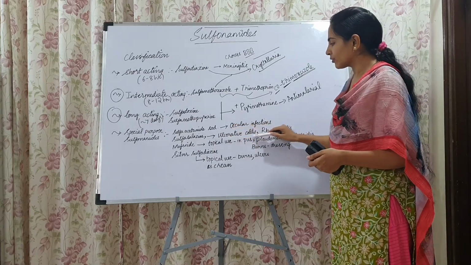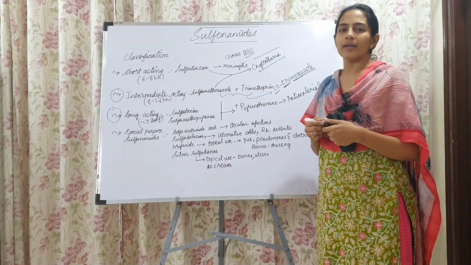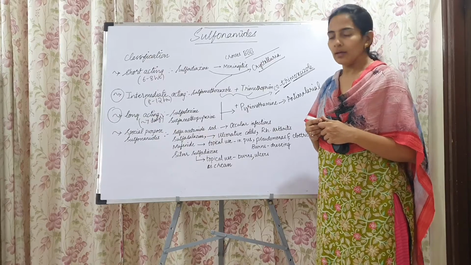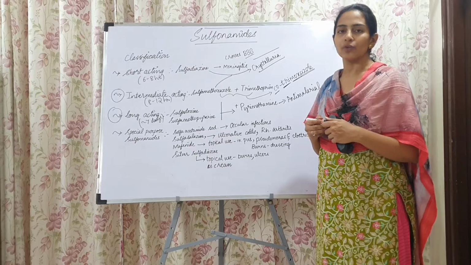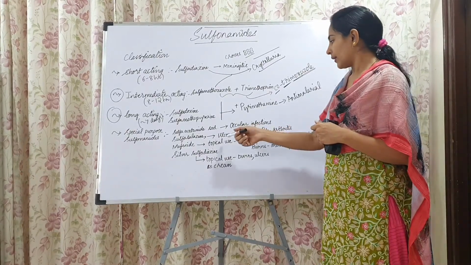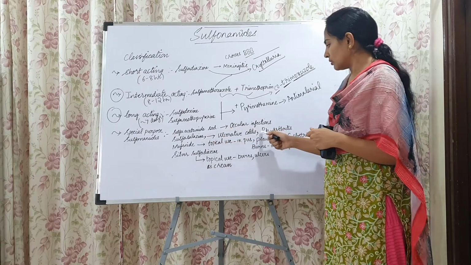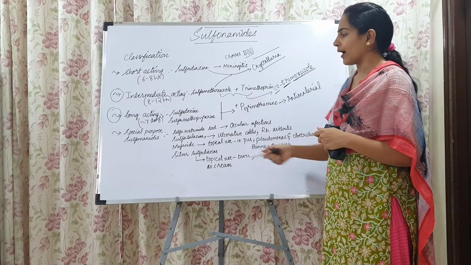In ulcerative colitis, there is usually diarrhea, a fluidy, watery kind of diarrhea. Sulfasalazine possesses anti-secretory activity which suppresses that kind of diarrhea. And it is also used in the treatment of rheumatoid arthritis.